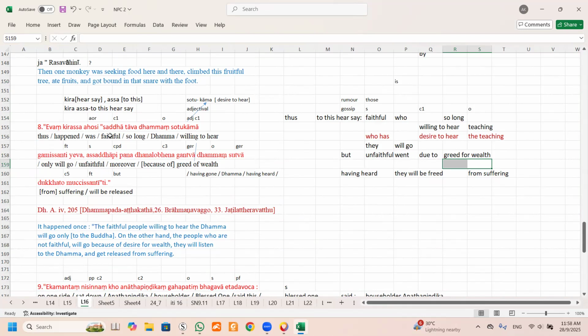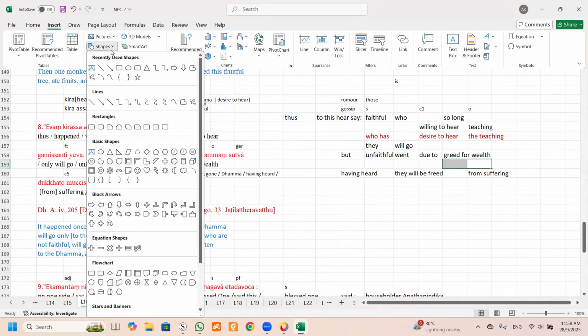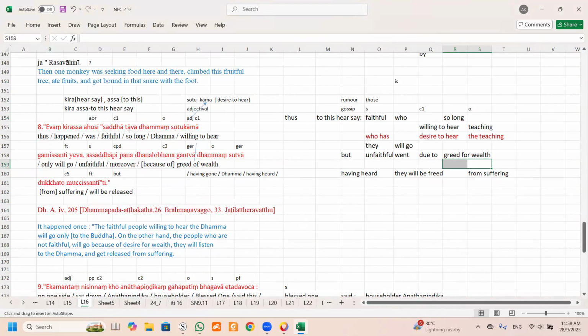So the word here is tava. So tava and yava. Can you hear? This always appears in Pali and Sanskrit. Tava and yava. So if you take these two combined, it is so long as.